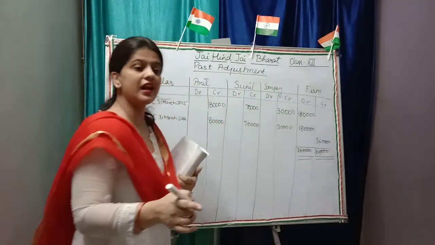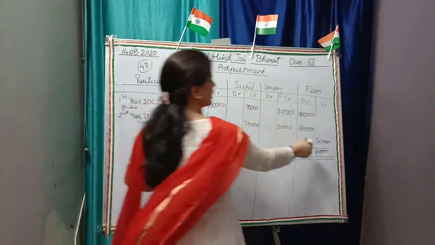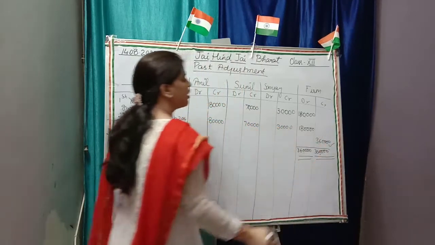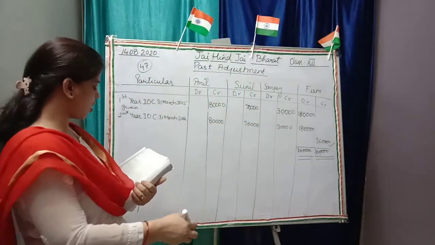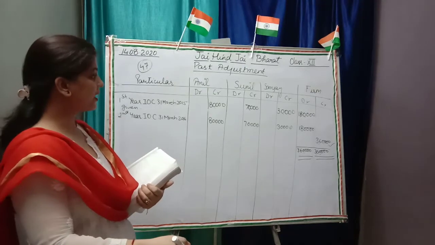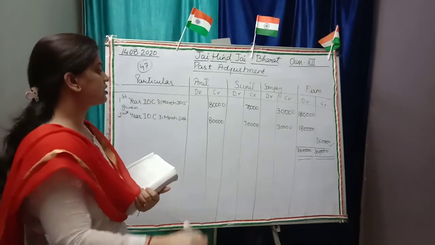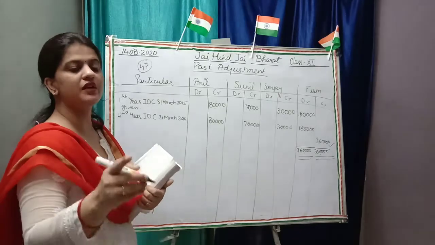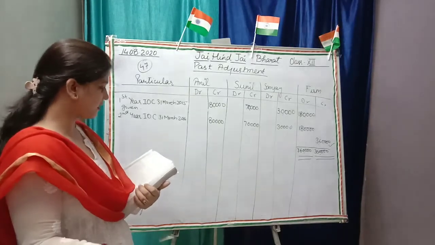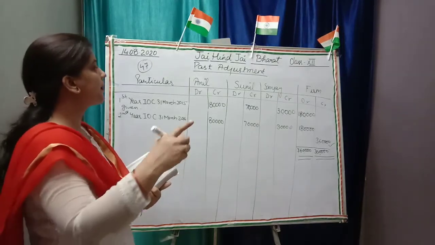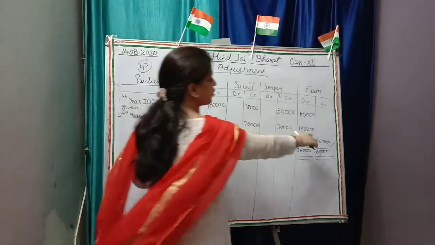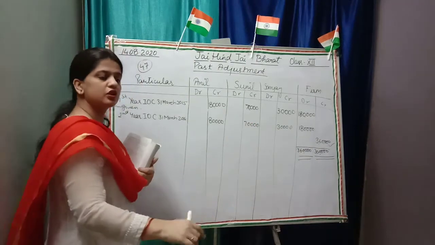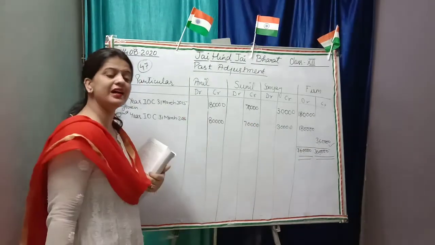Okay, now 3,60,000, if it is in the credit side balance of the firm, then what will it be? It will be the loss. Okay, it will be the loss. So the loss will be distributed to which side? Loss for the partner and profit for the firm. So the loss will be distributed in the debit side.